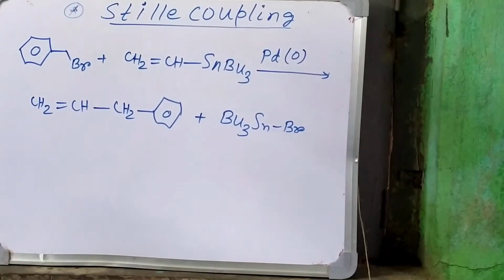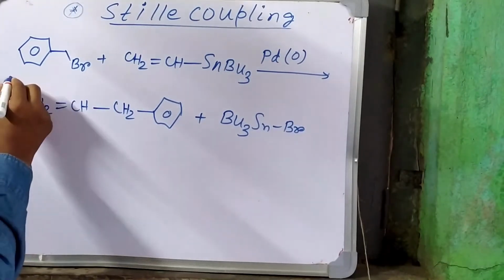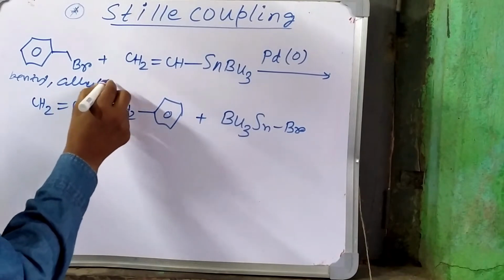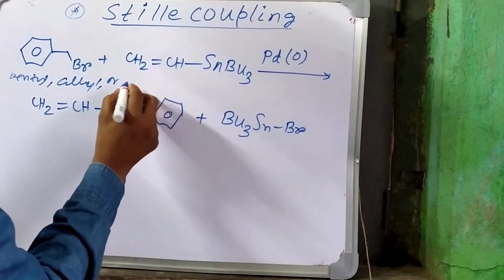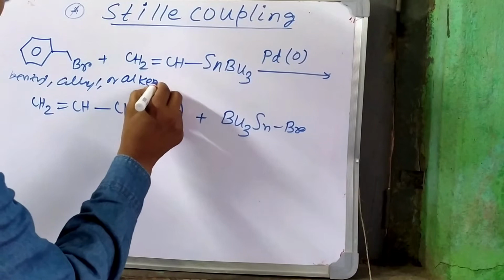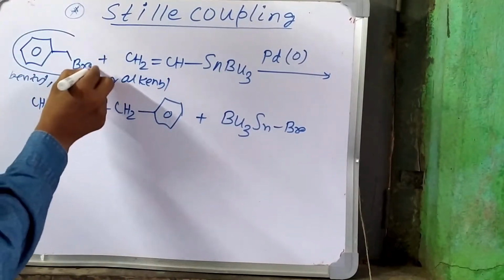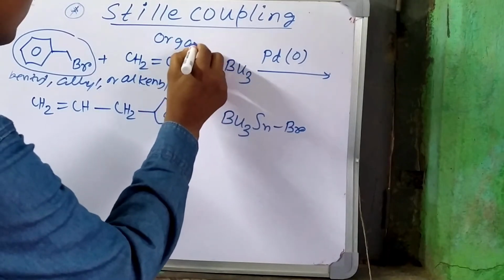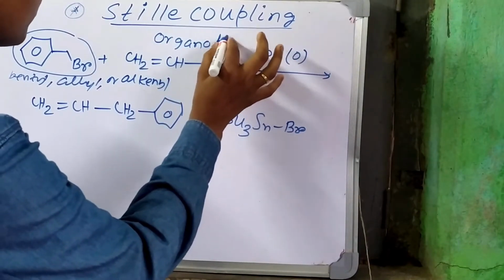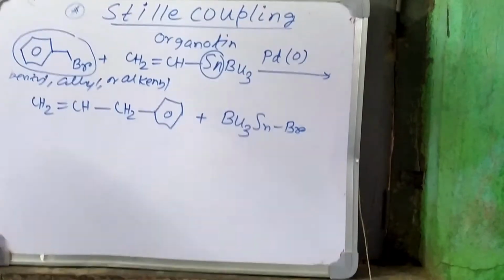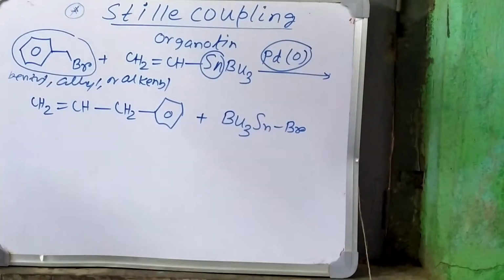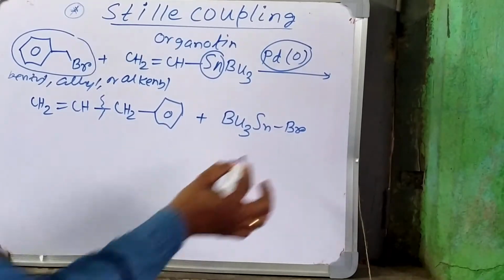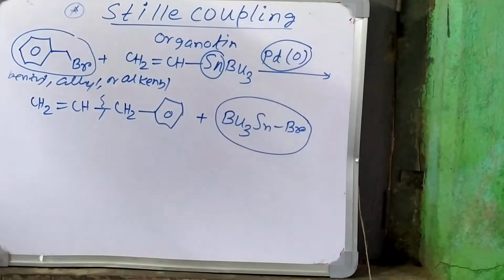What happens here is, we take any benzyl, allyl or alkynyl bromide, or benzyl bromide, and an organotin compound, and in the presence of palladium 0 as a catalyst, we get the C-C coupling product and the organotin compound as a side product.